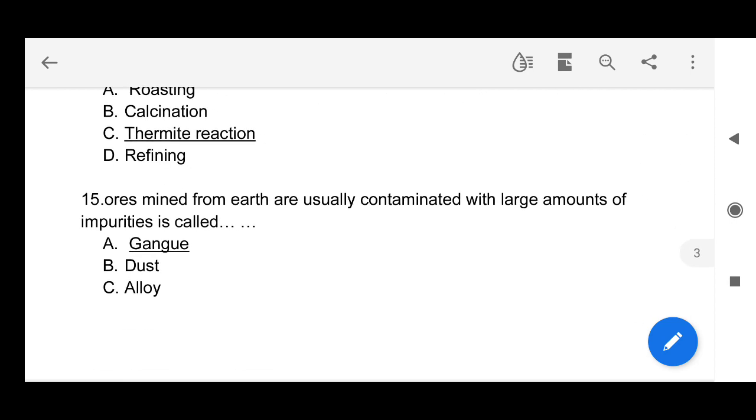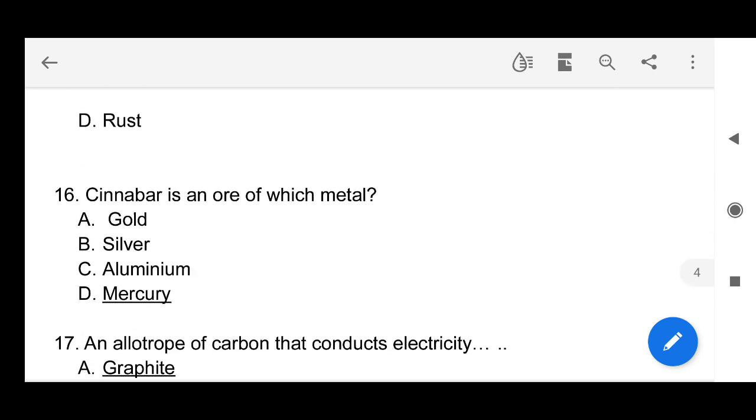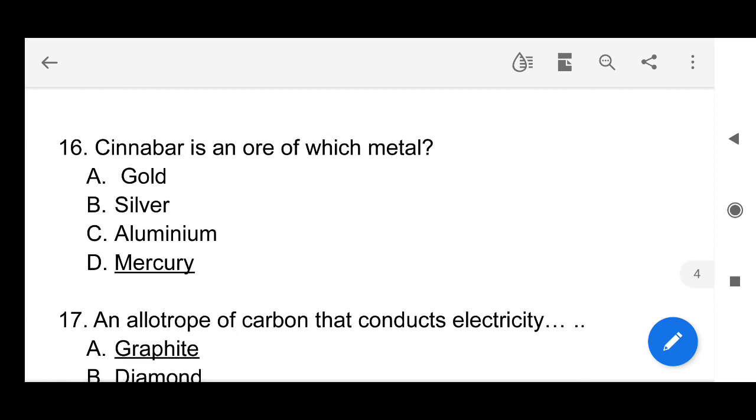So see here, next question. Ores mined from the earth contaminated with a large amount of impurities is called gangue. So see here, when we mine ores, they contain various impurities like soil particles and other impurities, and that will be collectively known as gangue. Next question. Cinnabar is the ore of which metal? So mercury. Mercury metal is extracted from cinnabar ore.